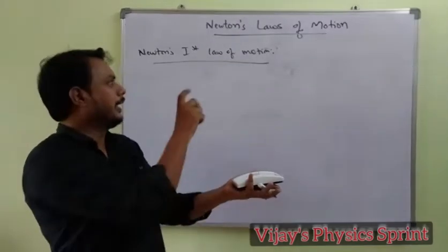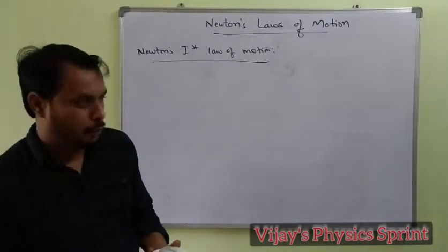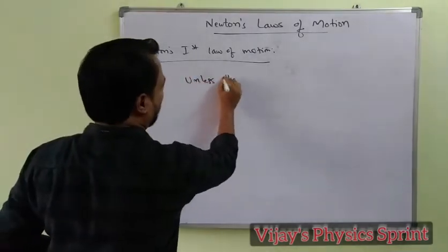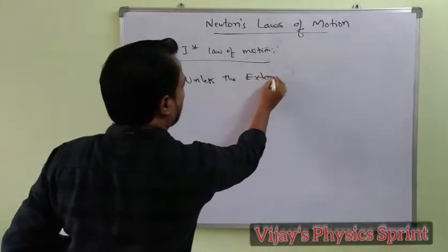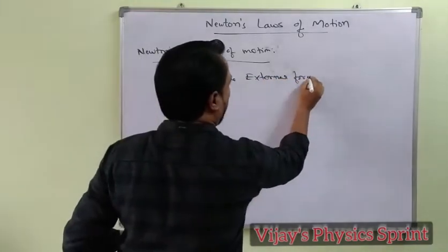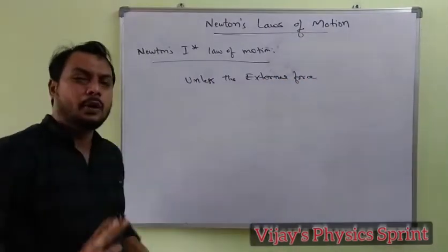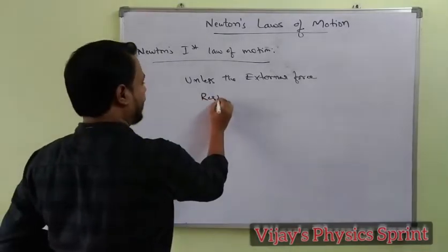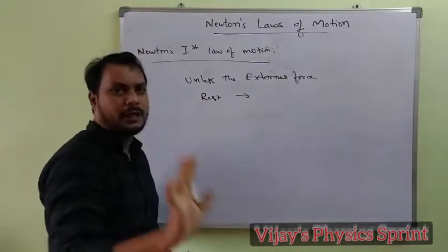The same thing is explained by Newton's first law of motion. Unless an external force is applied on the body, the position of the body remains the same. If the body is at rest, it continues in the same rest position.